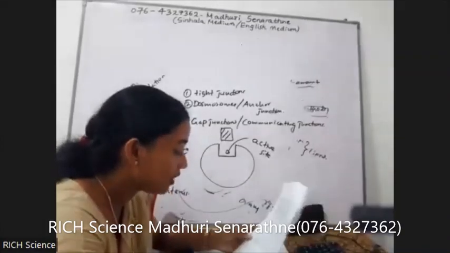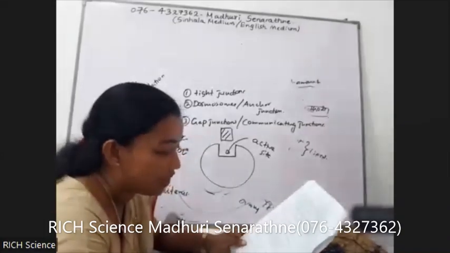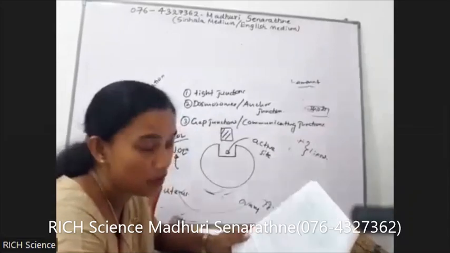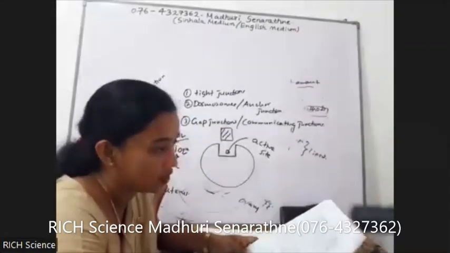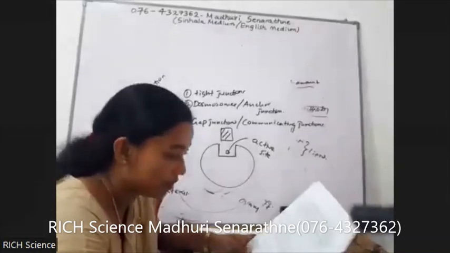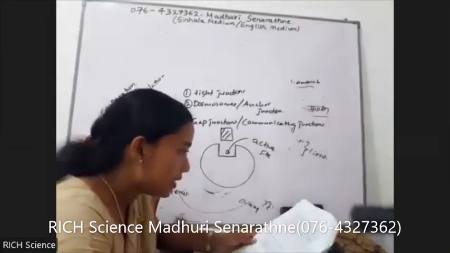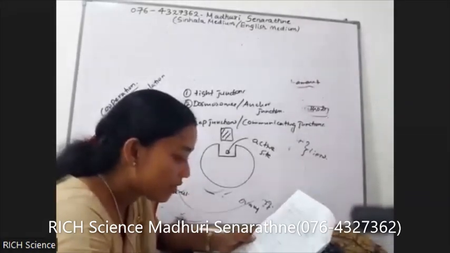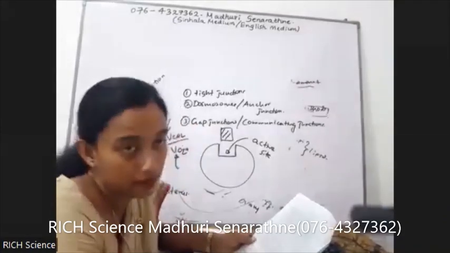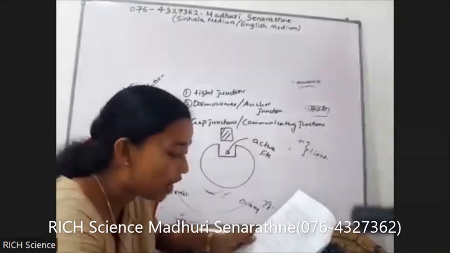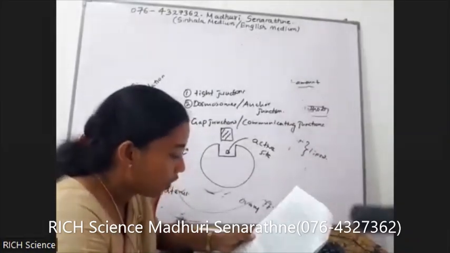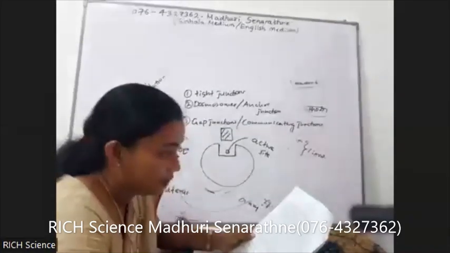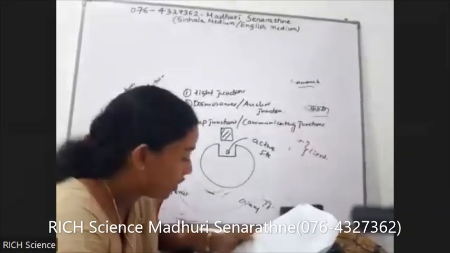Third one, provide oxygen for respiration of aerobic organisms. Fourth one, maintain oxygen and carbon dioxide balance in the atmosphere. Fifth one, production of fossil fuel.